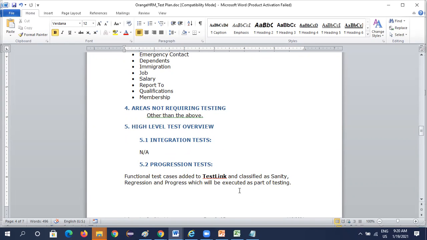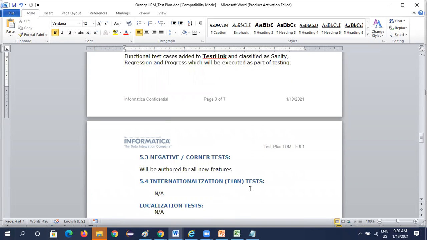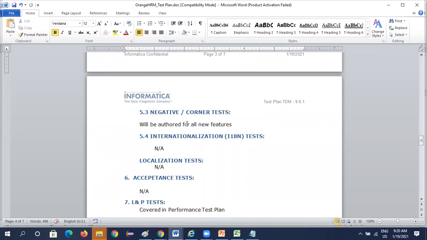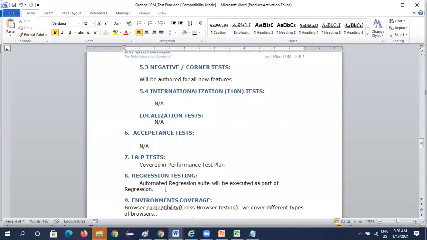We have written that anything classified as sanity or regression, all these functional testing test cases need to be added and done. Any negative test cases? Yes, all the negative test cases for all the features provided, we need to do. Globalization, international and localization testing are not applicable. Acceptance testing is not applicable. LNT means load and performance test. Do we require a load and performance test? Yes, it is covered in a performance test plan. For performance testing, we are creating a separate test plan, a separate document. There we will mention all those things.